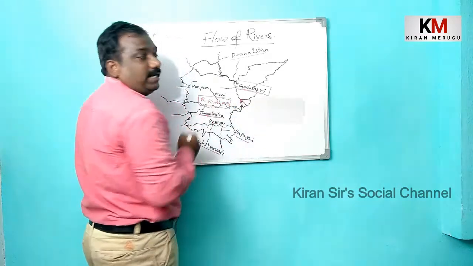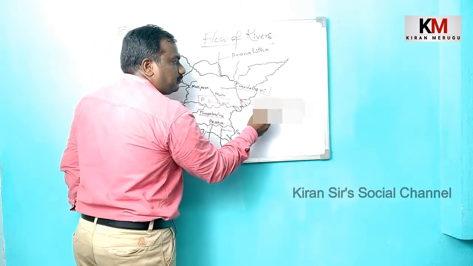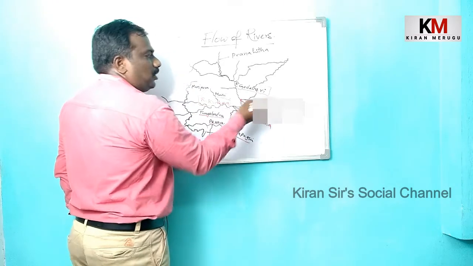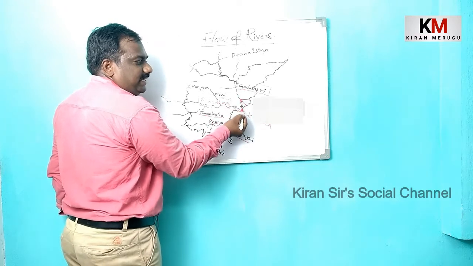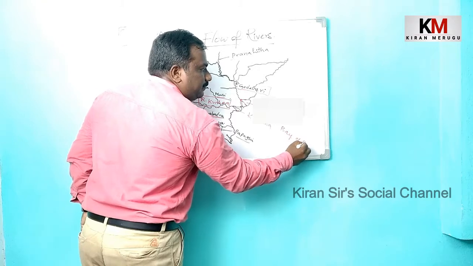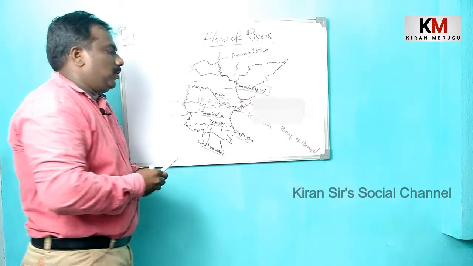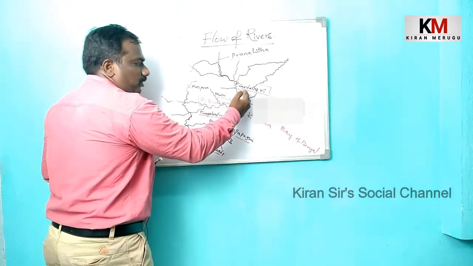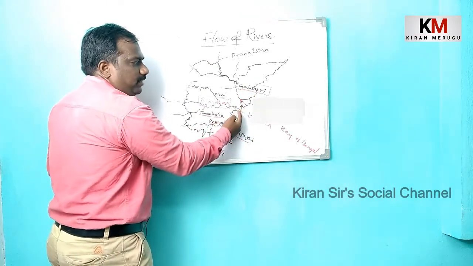What is a delta? We have two deltas in Andhra Pradesh, the Godavari delta and the Krishna delta. Once the rivers reach these deltas, they merge into the Bay of Bengal. So here you can understand the rivers in Andhra Pradesh: Godavari, Krishna, Penna, and these tributaries, and these have deltas.